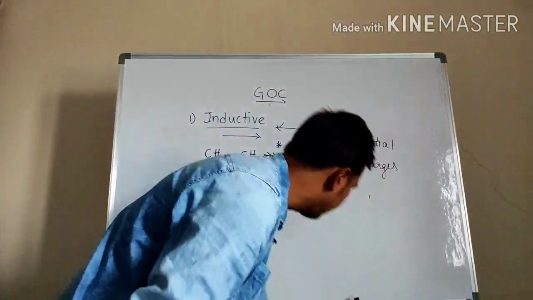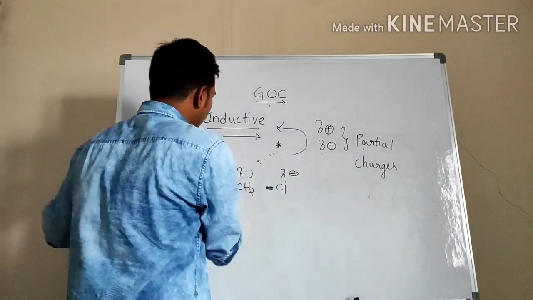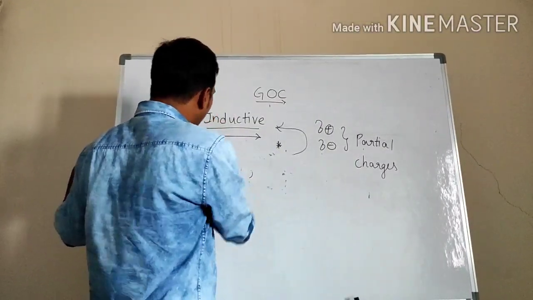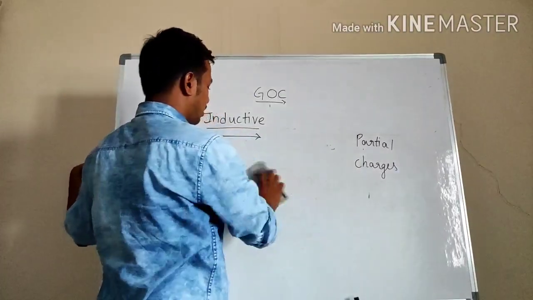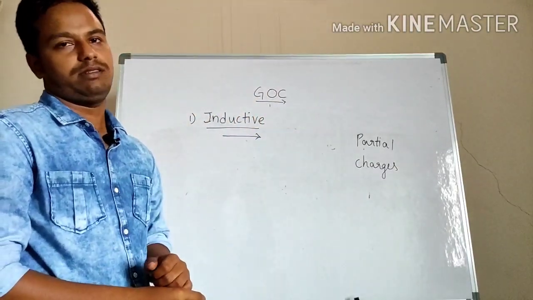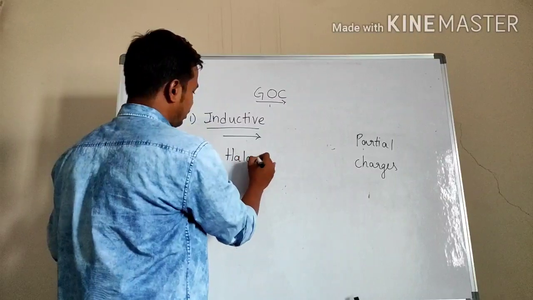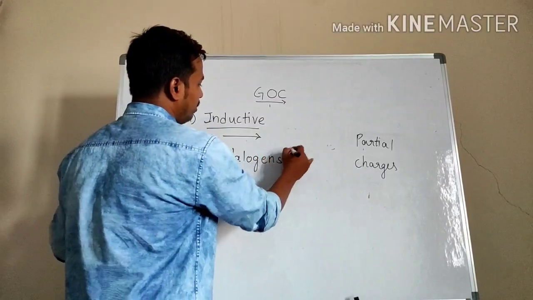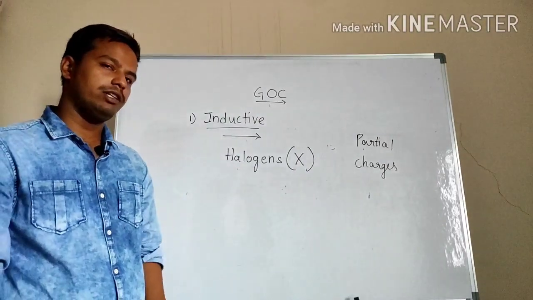Of inductive effect. Okay, so this is chloroethane. So now we will move towards chloropropane or bromopropane. The most electronegative elements are halogens, which we denote by the letter X. So what are halogens?